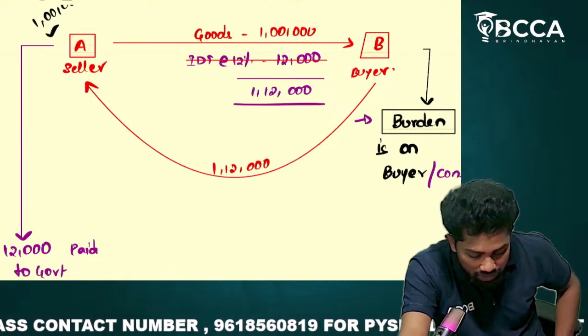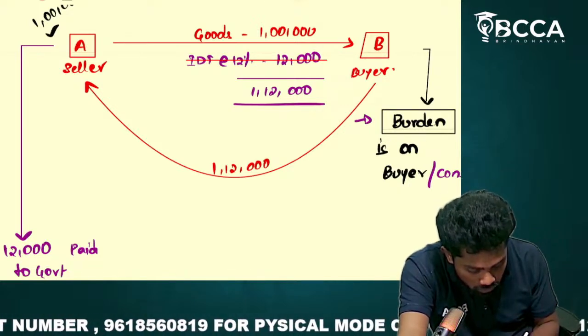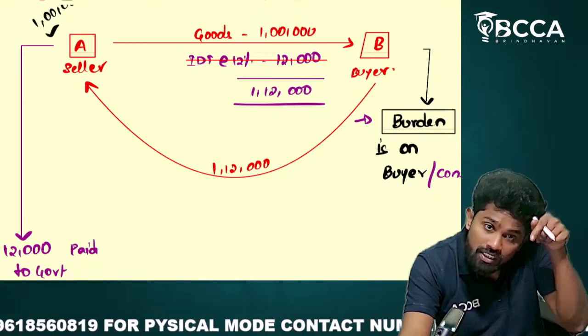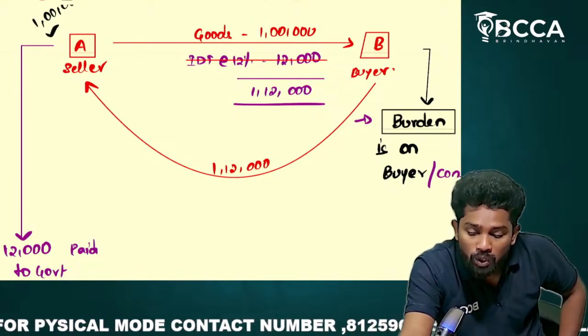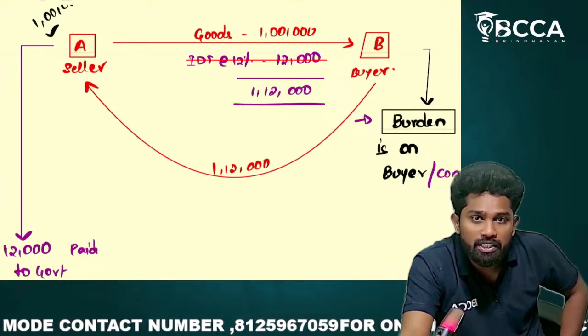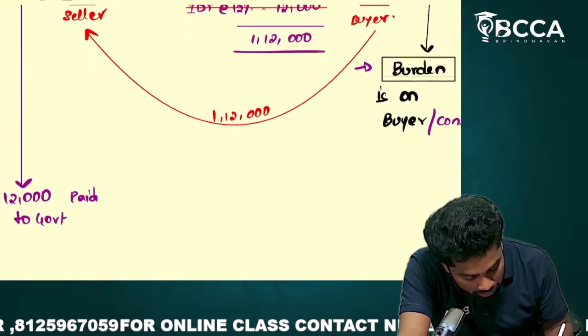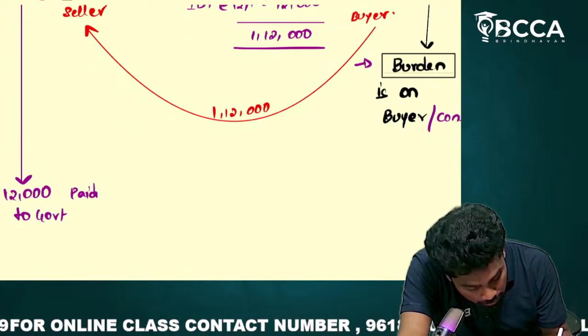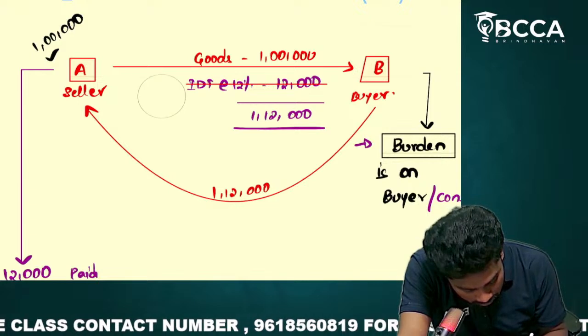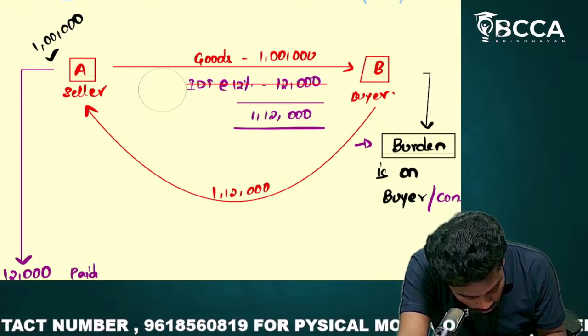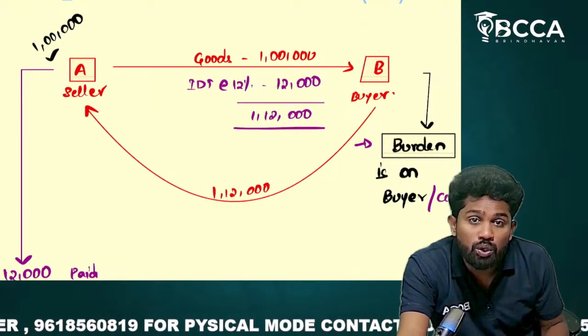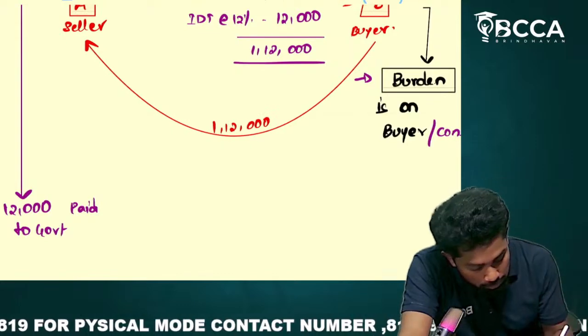You could see the transaction, whether the buyer is paying to the government or the seller is paying to the government. The seller is only paying to the government. So now the obligation, the liability is on the seller or the buyer? It's on the seller. That means if tax is not paid, then the government will go and ask the seller, not the buyer.